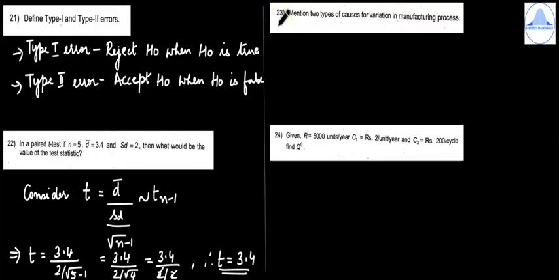23rd question. Mention two types of causes of variation in a manufacturing process. This question is from SQC, that is Statistical Quality Control. The first one is the chance causes of variation, and second are the assignable causes of variation.